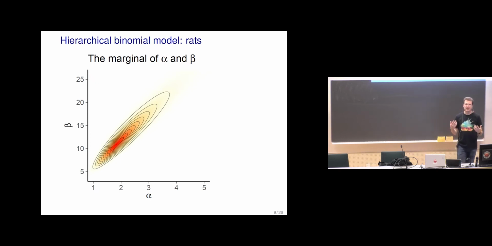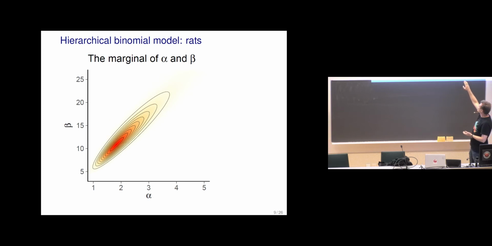Here now we have formed the joint posterior, and then we just show the marginal posterior for alpha and beta. You can see there's a high dependency between alpha and beta.